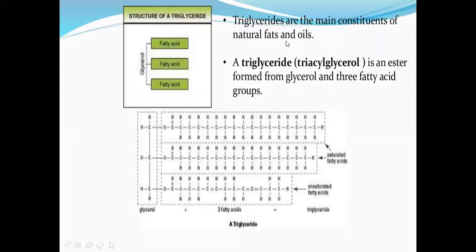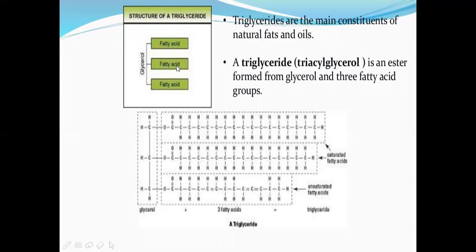So we have to understand what a triglyceride is. Till now we have seen only the structure of fatty acid. Now we have to understand what a triglyceride is, because the triglyceride is the basic unit of lipids. In the term triglyceride, tri means three. What are the three here?